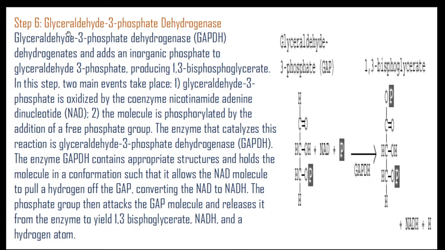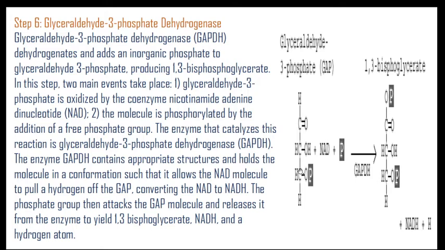So what happens in this? Glyceraldehyde 3-phosphate dehydrogenase is an enzyme that adds an inorganic phosphate to the GAP, meaning glyceraldehyde 3-phosphate, producing 1,3-bisphosphoglycerate. So this is the GAP.